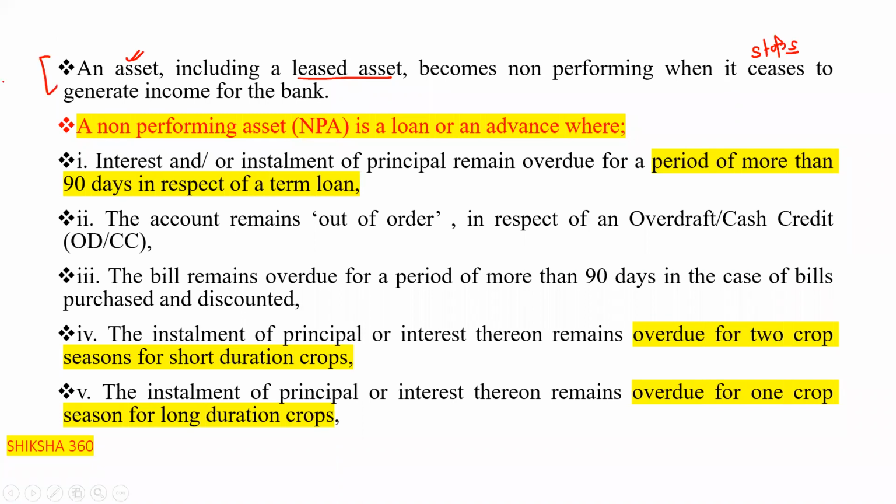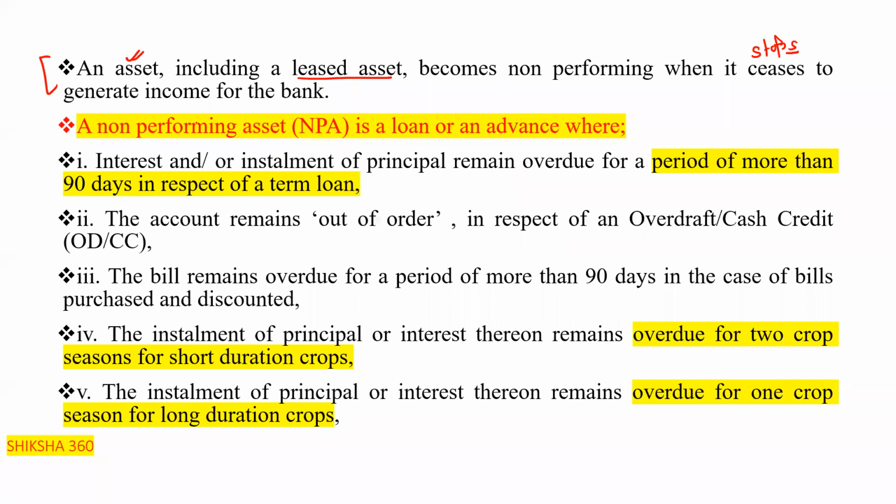Clear? An asset, including a leased asset, becomes non-performing when it ceases or stops to generate income for the bank. That comes under non-performing.